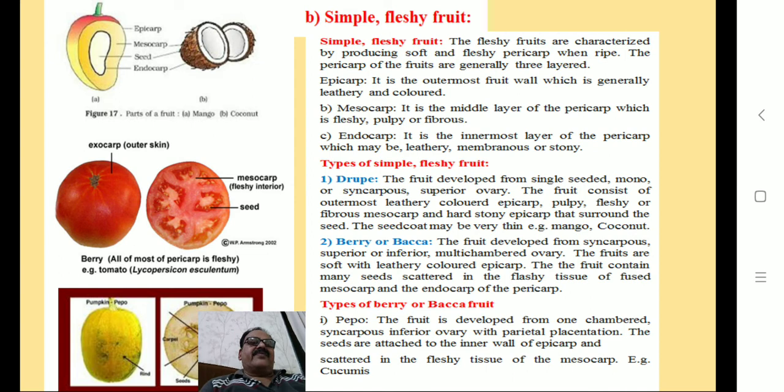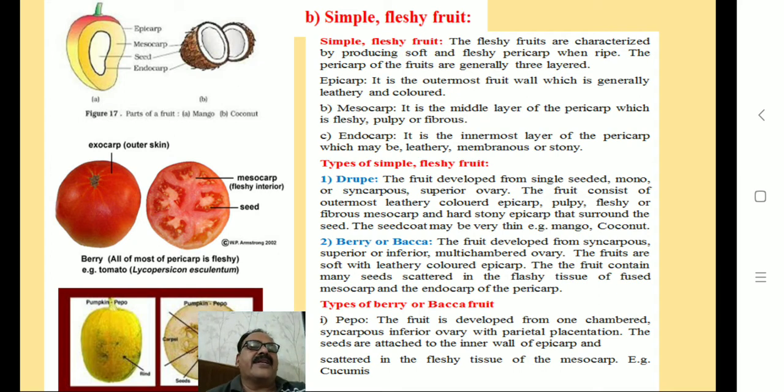Then second type and main type is simple fleshy fruit. Simple fleshy fruits are characterized by producing a soft and fleshy pericarp when ripe. The pericarp of the fruit is generally three-layered.